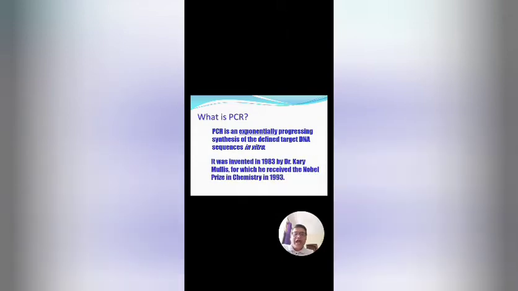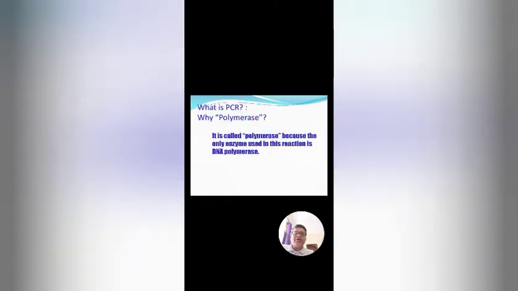I have already discussed that it was discovered by Dr. Kary Mullis in 1983, and he got the Nobel Prize in 1993. Now, why is it called polymerase? Because an enzyme, polymerase, is used in these reactions, the specific enzyme known as Taq DNA polymerase.